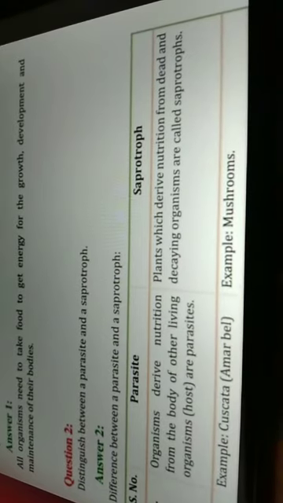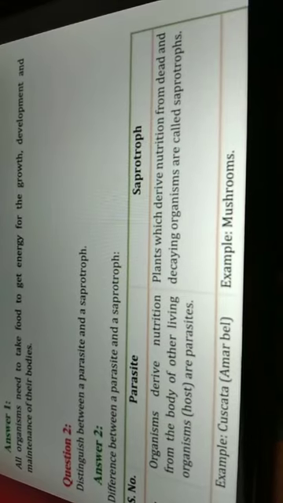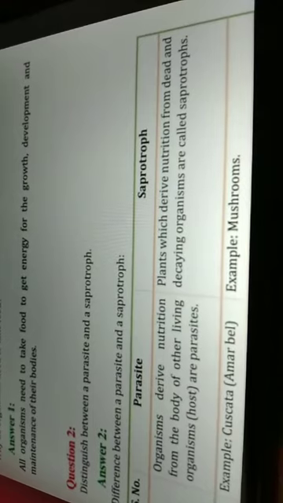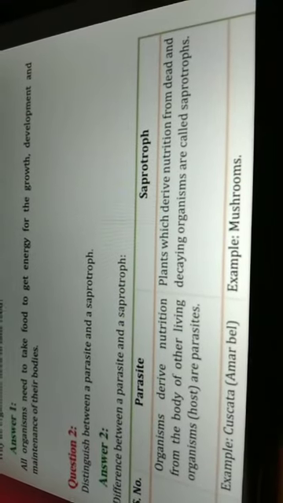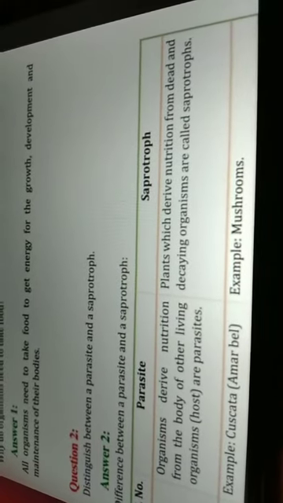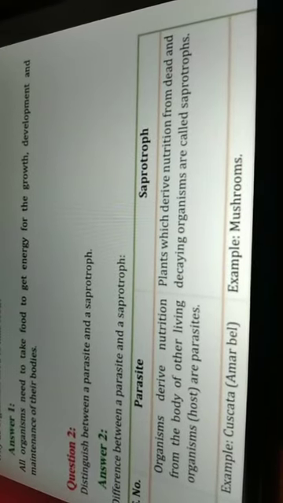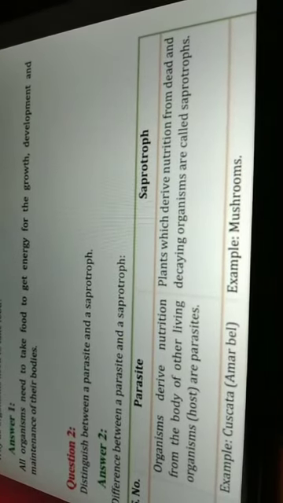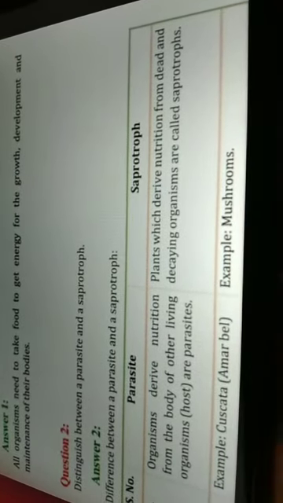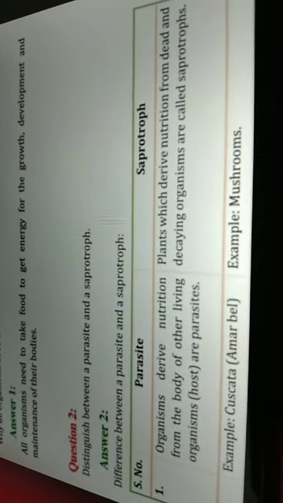And in saprotroph, the first point is: plants which derive nutrition from dead and decaying organisms are called saprotrophs. So a plant that takes nutrition from dead or decaying organisms will be called a saprotroph. So a parasite takes food from a living organism and a saprotroph takes food from dead or decaying organisms. An example of a parasite is Cuscuta, amarbel.